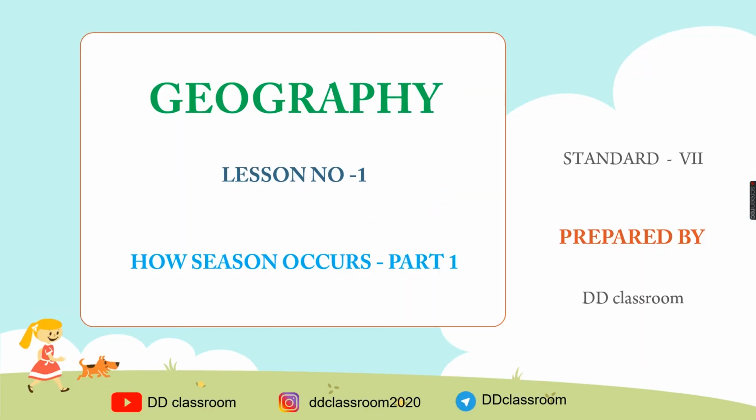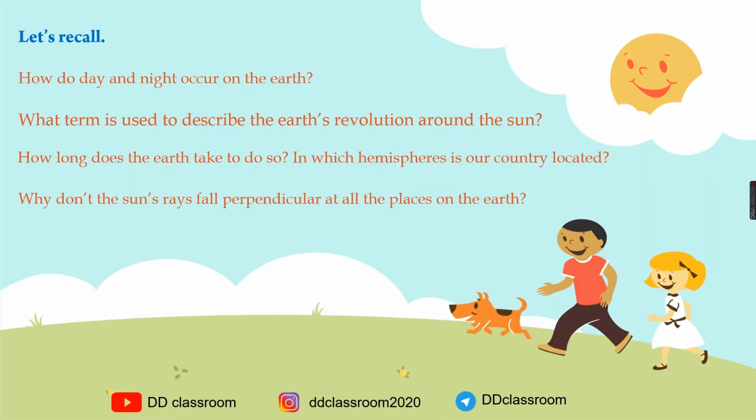Today our subject is Geography. Lesson number 1 is How Seasons Occur, Part 1. Standard 7, prepared by DD Classroom. Today we are going to start the first lesson of Geography: how seasons occur. This lesson is included in our syllabus to give us an idea about seasons.